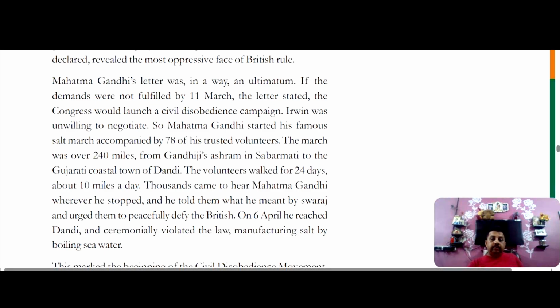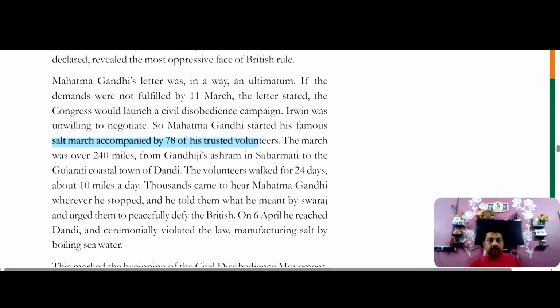And now I will discuss the Salt March in detail. Gandhiji wrote in the letter, gave the ultimatum, that if the demands are not fulfilled by 11th March, then he will start the civil disobedience movement. And Irwin, as you know, they are the British people, they did not negotiate. And Gandhiji started the famous Salt March, accompanied by 78 of his trusted volunteers.